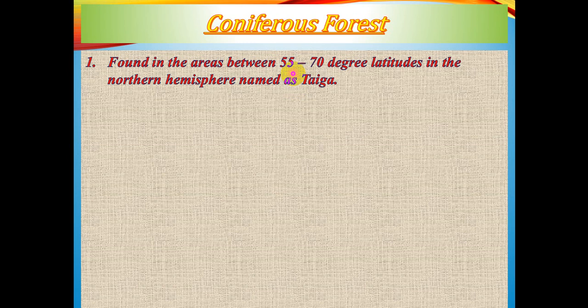Between 55 to 70-degree latitude in the southern hemisphere, if you see the world map, I'll explain it, there is no landmass, or there is very little landmass present over there. That is not sufficient for giving birth to this type of forest, or giving the scope for vegetation growth. That is why it is only present in the northern hemisphere, named as taiga.